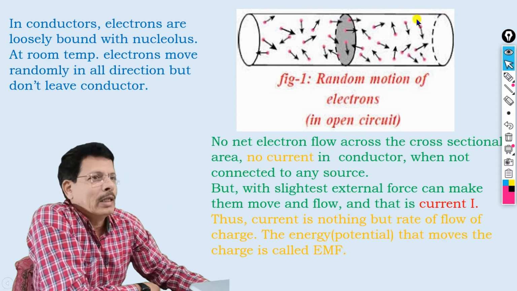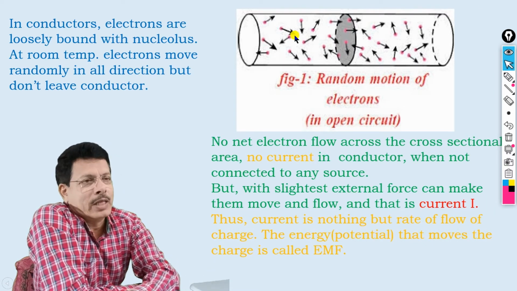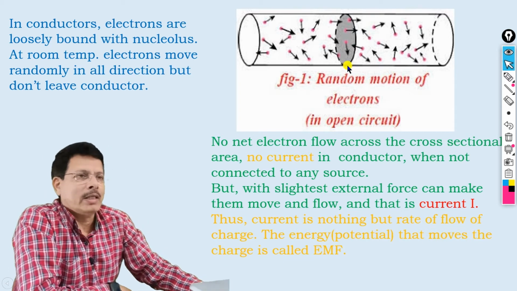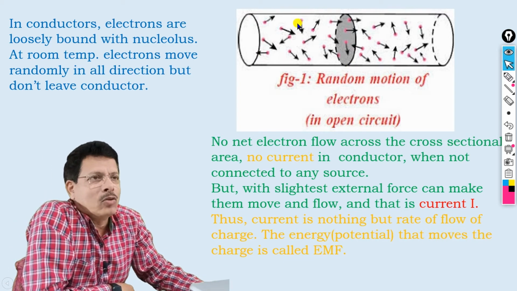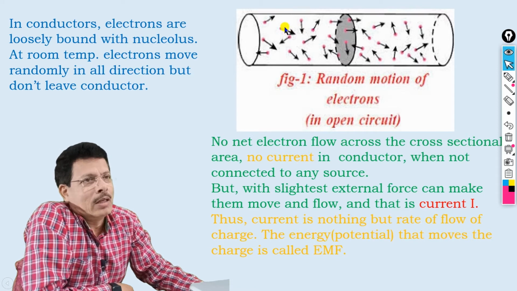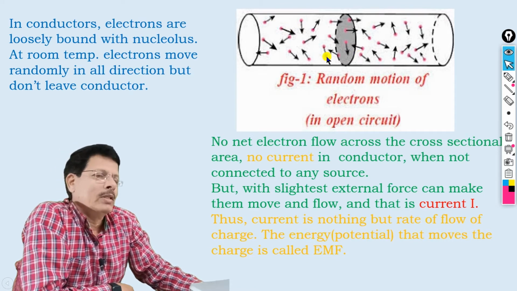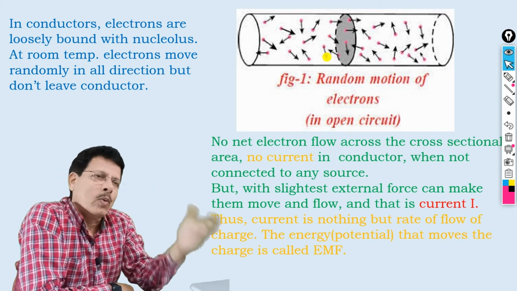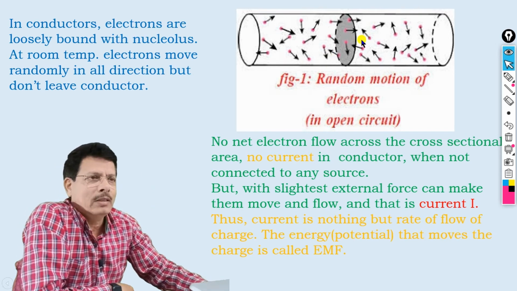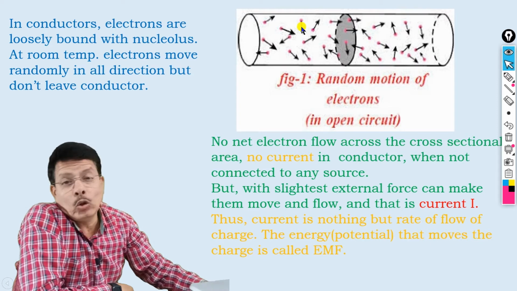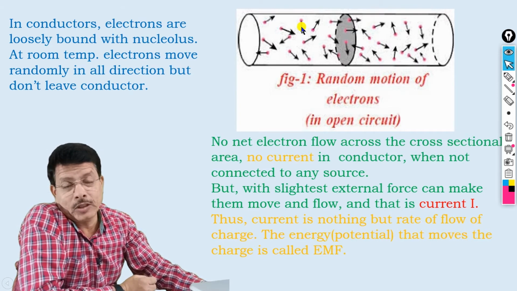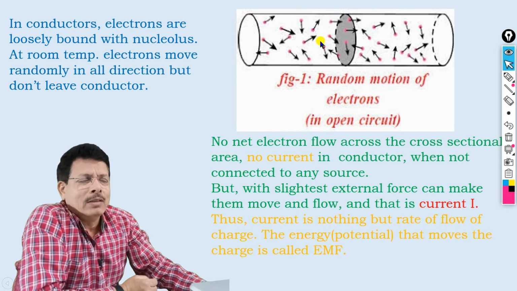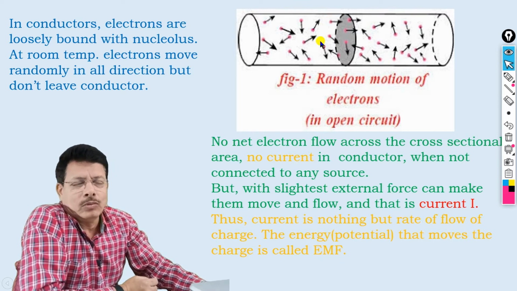So here this is the picture of, say, an isolated conductor. Isolated conductor means it is not connected here. At room temperature, these red dots are the electrons. They move randomly in all possible directions from one atom to another atom, but they don't leave the conductor. What is a conductor? These are the materials where electrons can move easily.